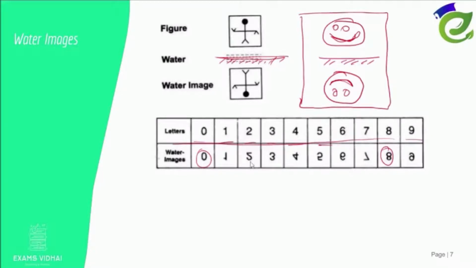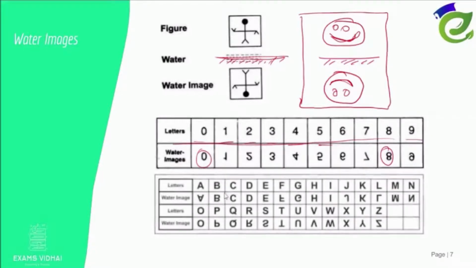This is the basic thing, right? Similarly, we have it for alphabets also. You see, O is always the same, E is always the same, H is always the same, I is always the same, X is always the same. Right? So what does this mean? In our exams, they can ask you a question like, which alphabet